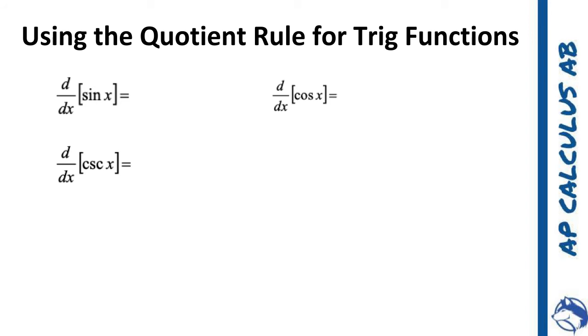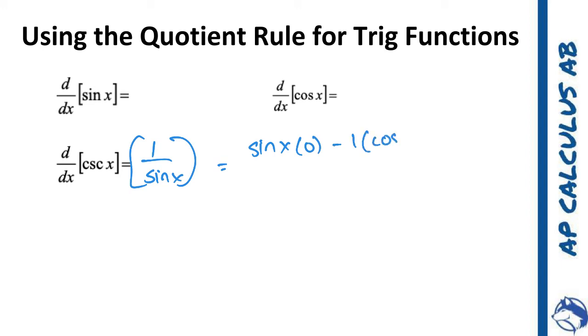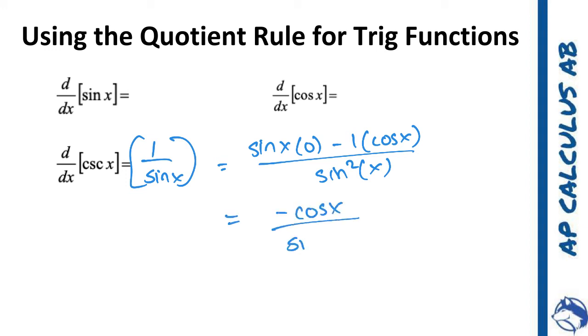Now we're going to do the cosecant. Well, this is the same as 1 over the sine of x. So we have to take the derivative of it, and it's low d high, which is just 0, minus high d low, which is the cosine of x, all over that one squared. Since that's 0, I'm going to go ahead and reflect that. So it's just negative cosine of x over the sine squared of x.